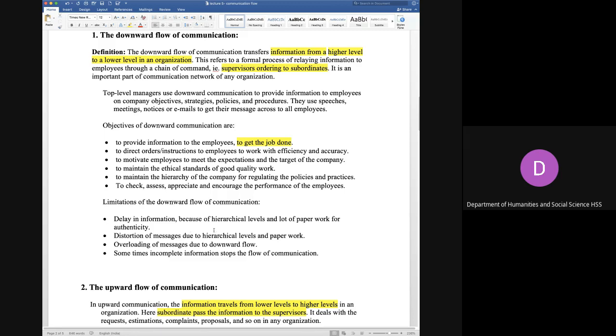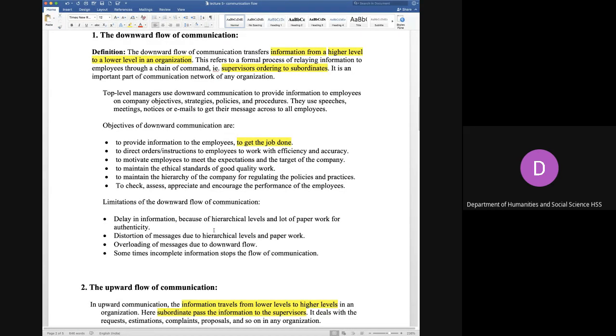Distortion of message. Distortion matlab ki the message could be break into many parts. It could be edited. So at various levels, we have seen vice presidents, managers, executives conducting meetings, editing something, adding something according to their need. So the original information which passed from the top authority, when it reaches the workers, only a limited information is given to the worker. So that means that the message has been distorted.